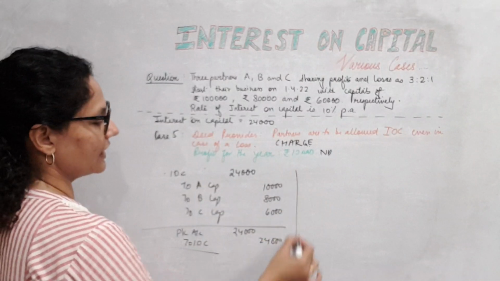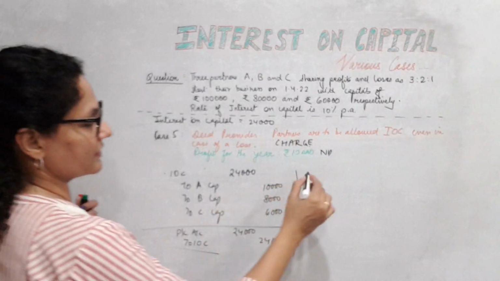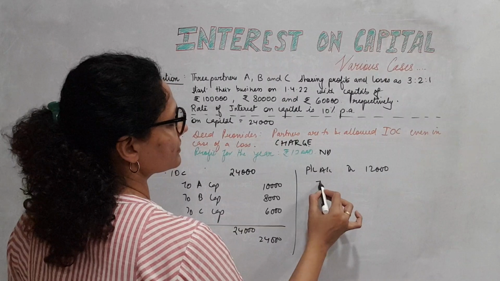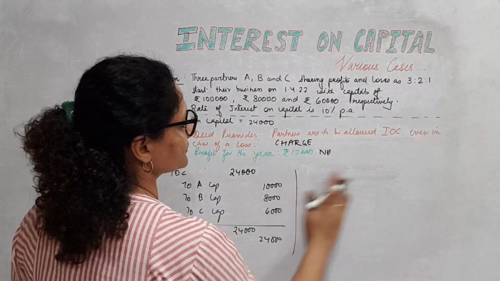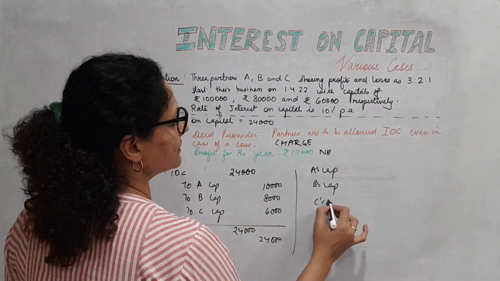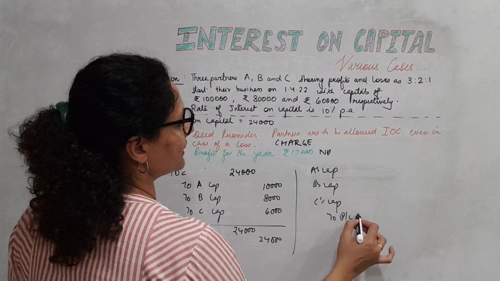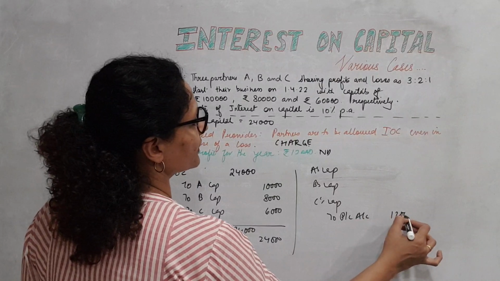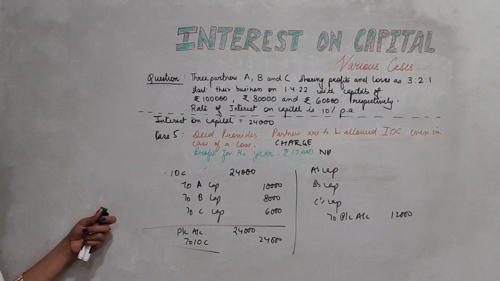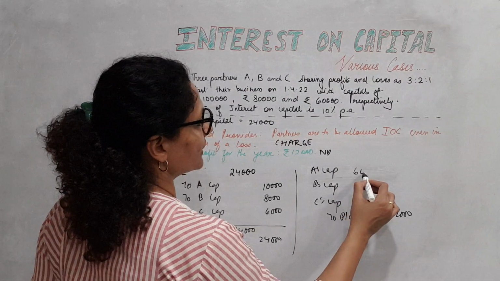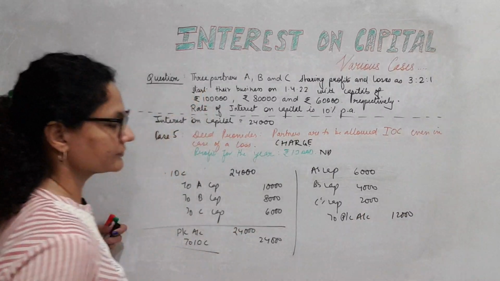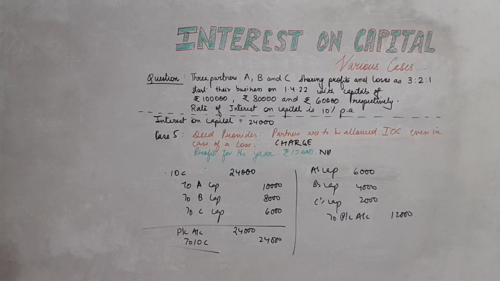And lastly, to distribute the loss from this account, PL account, debit the net loss, A's capital, B's capital, C's capital, the loss. We credit the PL account with 12,000 because that is the loss. Any loss will be debited to partners' capital accounts. So we had got 6, 4 and 2, and that's how we close the PL account.